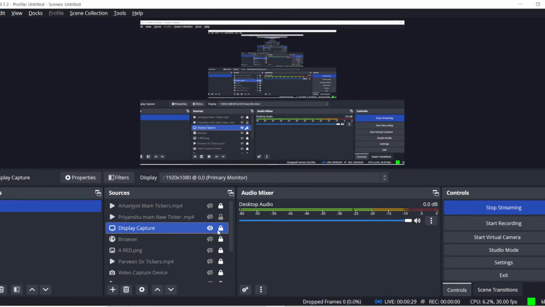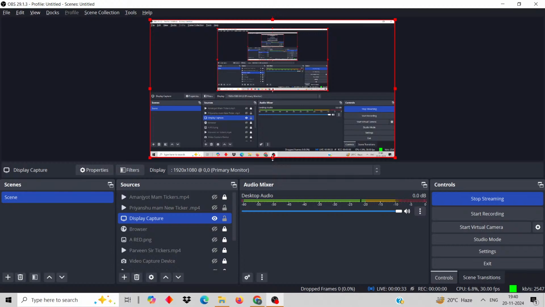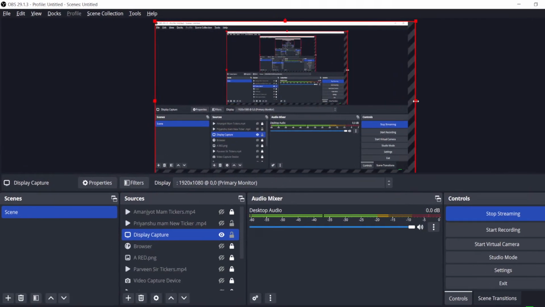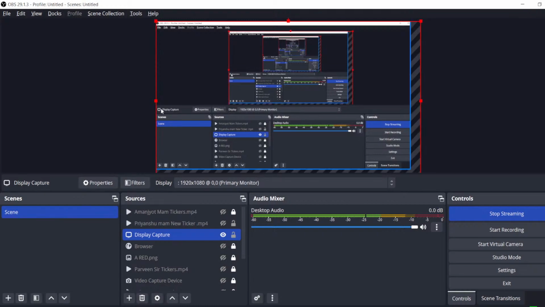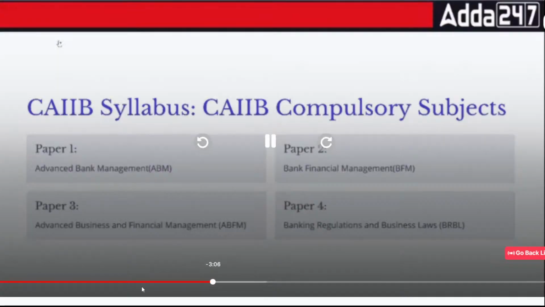Paper number 2 is Bank Financial Management. Then we have the specific area of paper number 3, Advanced Business and Financial Management. And the last one is your BRBL. BRBL is Banking Regulations and Business Laws.